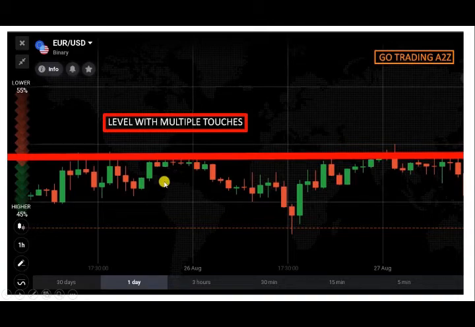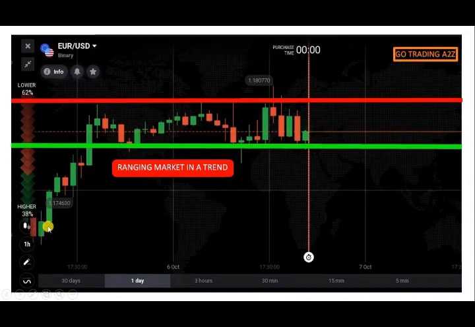And suppose you see a trending market here, and after this trending market, the market goes up, reacts to this level and goes into ranging mode. In this case you cannot take trades in this kind of consolidation area, or in this kind of ranging market. Here you need to wait for the breakout to happen in the direction of the trend. After the breakout you can take the trades.